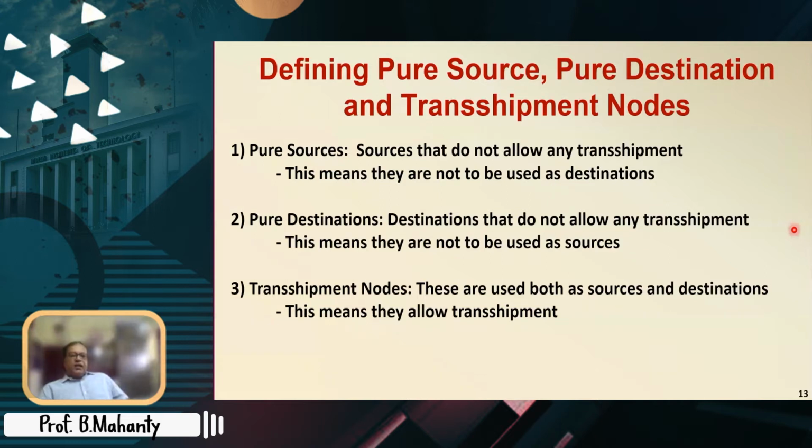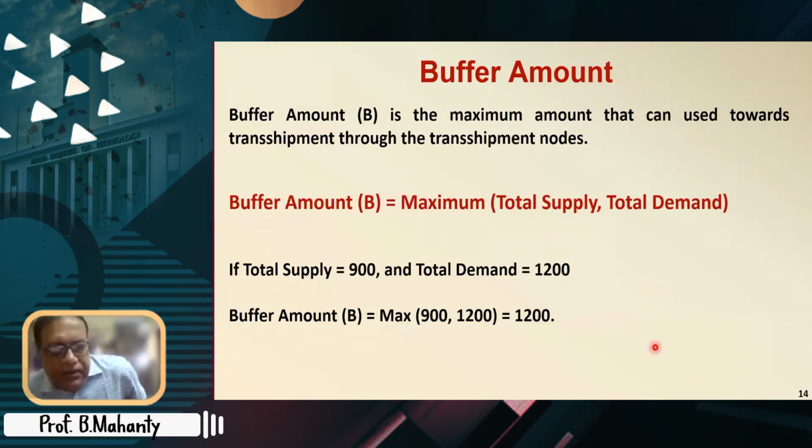So in this sense, you have to define pure sources and pure destinations. Thereafter, the rest of them, which are used both as sources and destinations, which allow transshipment through those nodes, are called transshipment nodes.